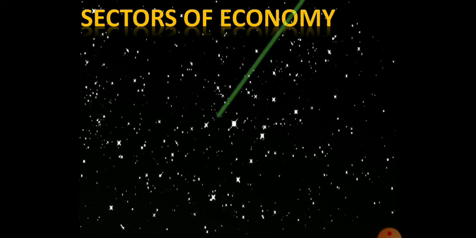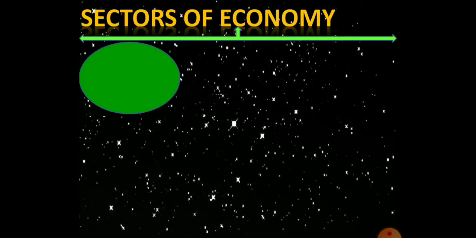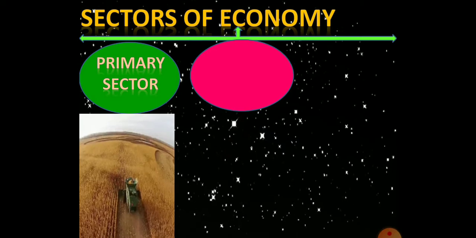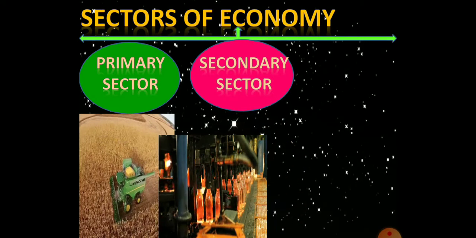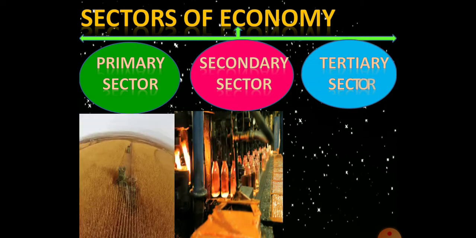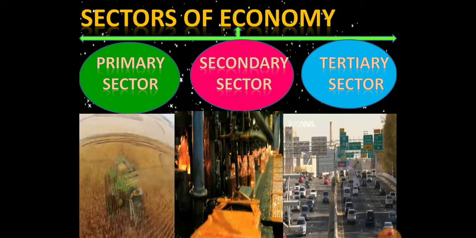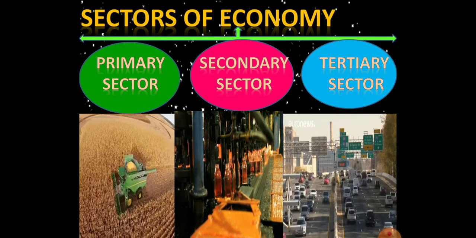So economy can be broadly divided into three major sectors. The first sector of economy is primary sector. The second sector of an economy is the secondary sector. And the third sector of an economy is called the tertiary sector. Primary sector is also known as the agricultural sector. Secondary sector is also known as the industrial sector. Tertiary sector is also known as the service sector.